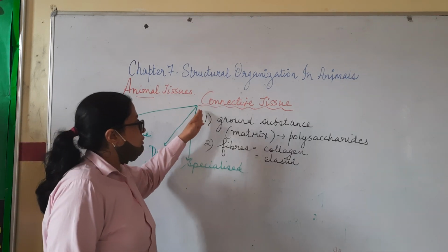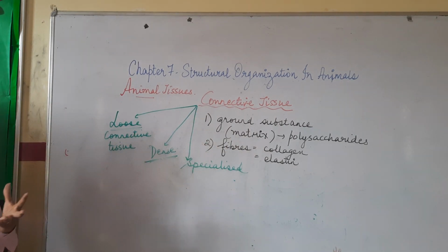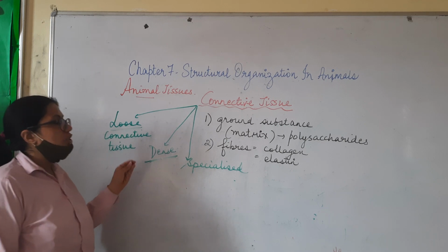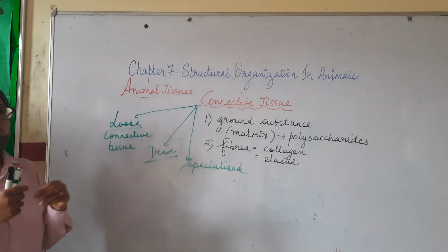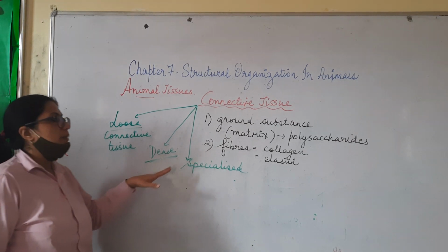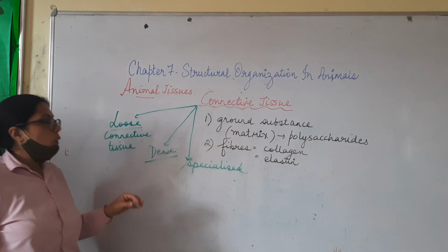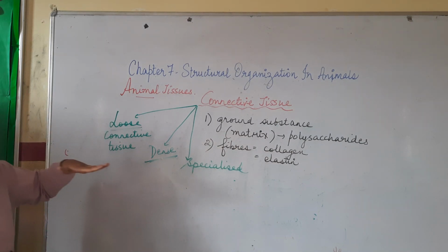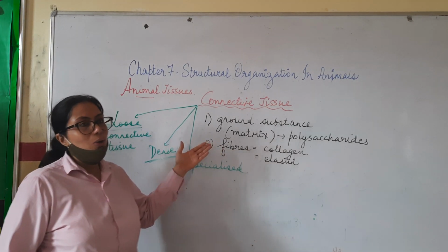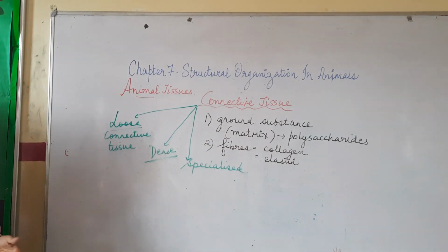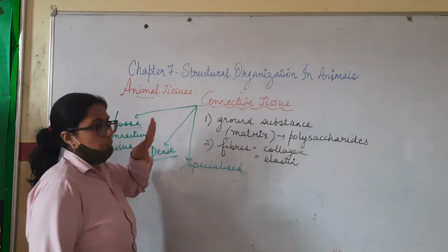What is the main constituent of this connective tissue? Firstly, it is rich in ground substance or matrix which is made up of polysaccharides. Inside this matrix, there are different fibers which are made up of protein, collagen and elastin. So, in a matrix which is rich in polysaccharides, certain fibers are present which are collagen and elastin. These are proteinaceous. So, this is the main structure of a connective tissue.